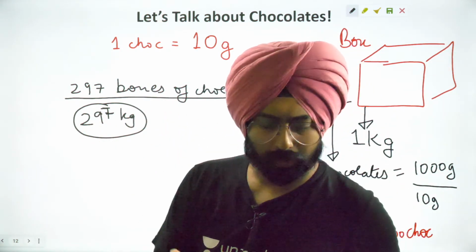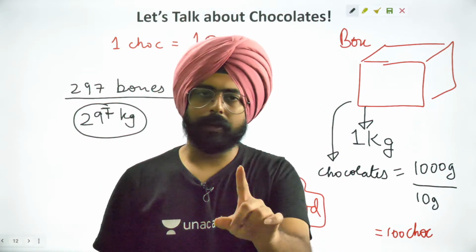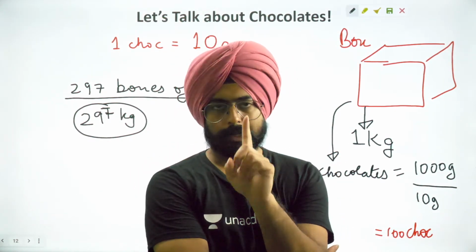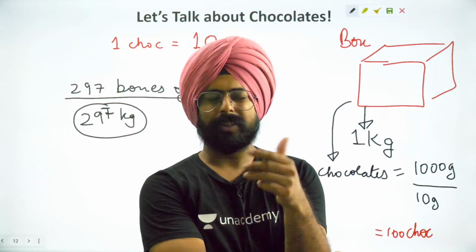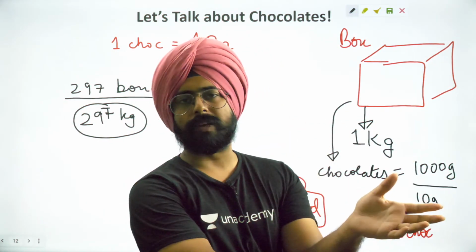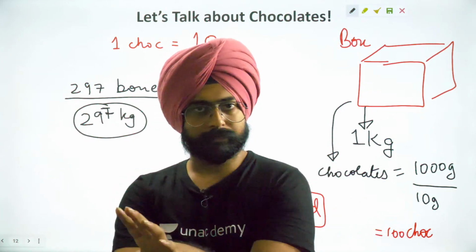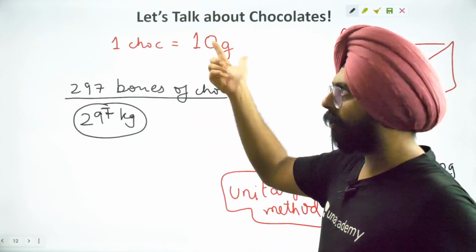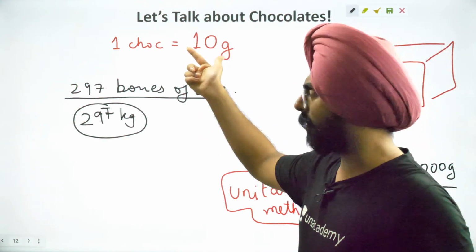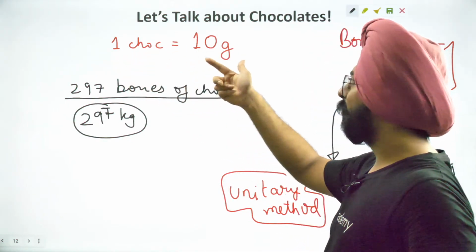What have we done till now? Let me revise for you. We've understood how the atomic mass unit is defined, and we've understood that atomic mass unit, mole concept, is just a unitary method, made a little more fancy, made a little more cryptic. We will talk about atoms in terms of their atomic mass.